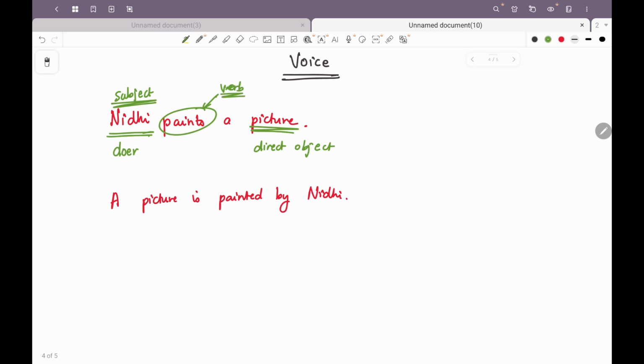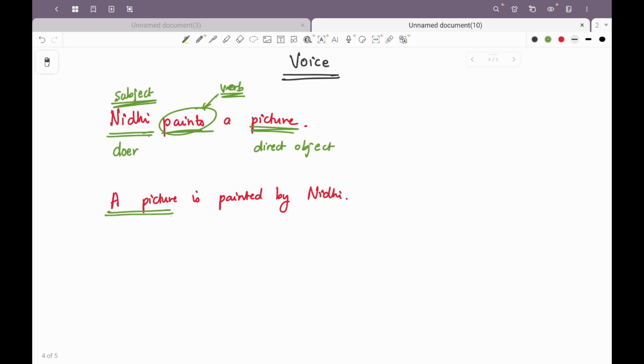Verb is very important because in voice we are talking about the form of the verb that indicates whether the subject of the sentence is performing or receiving the action. So the verb is also crucial over here. If we take a look at the second sentence, a picture is painted by Nidhi.